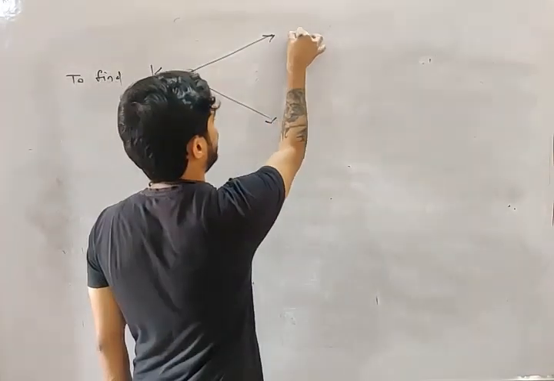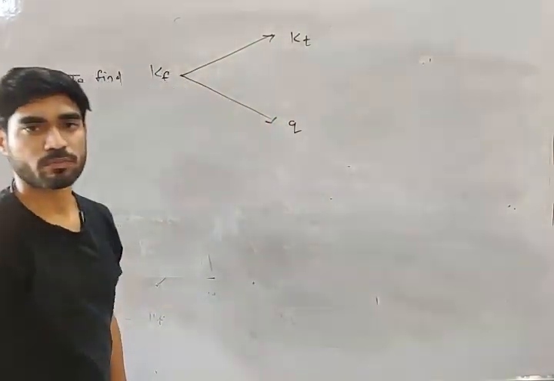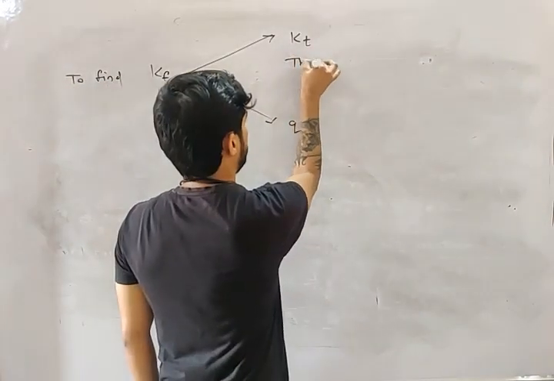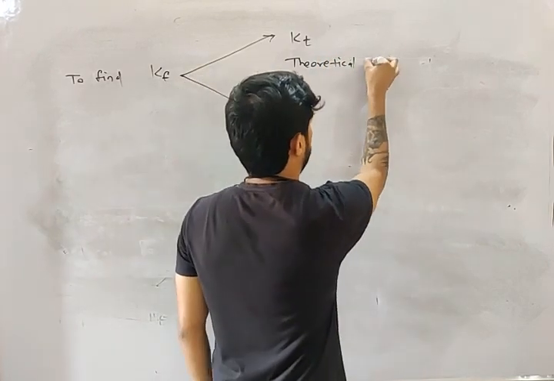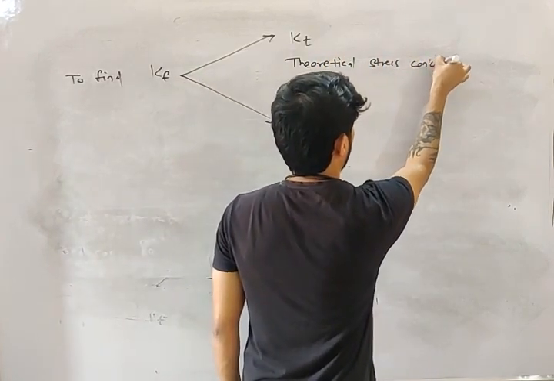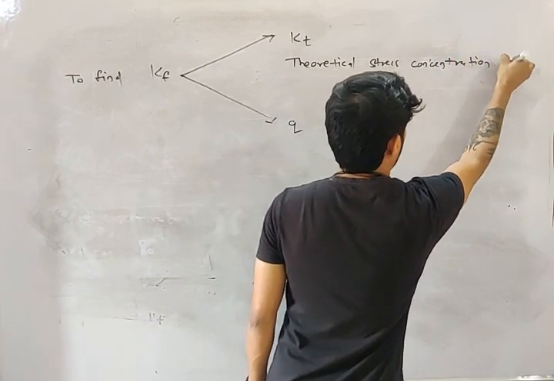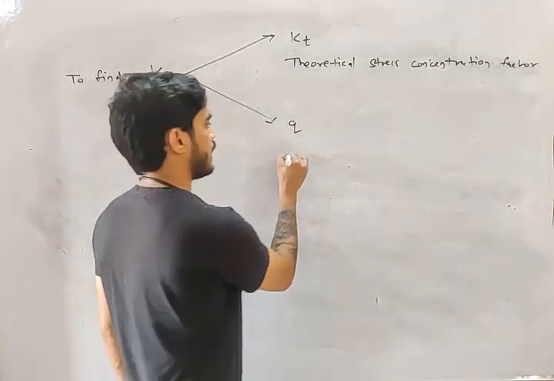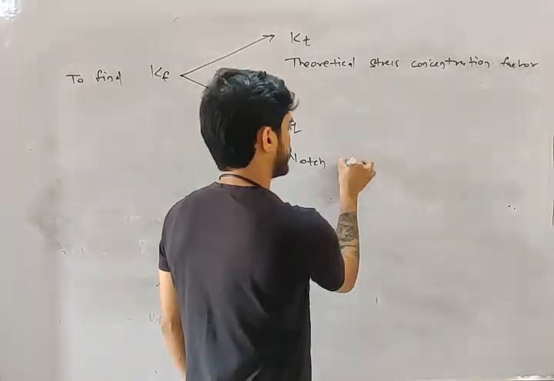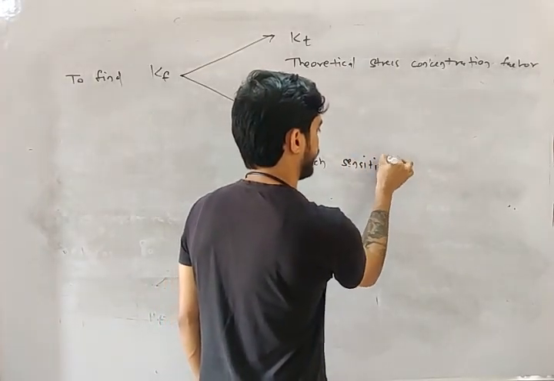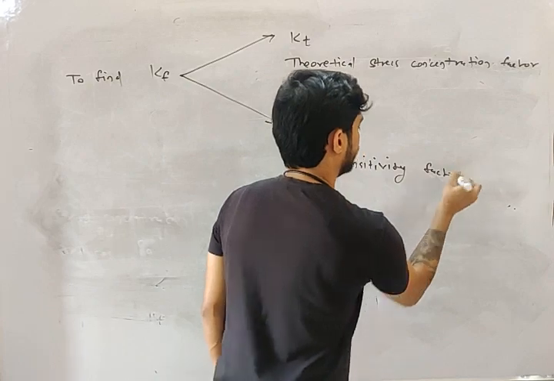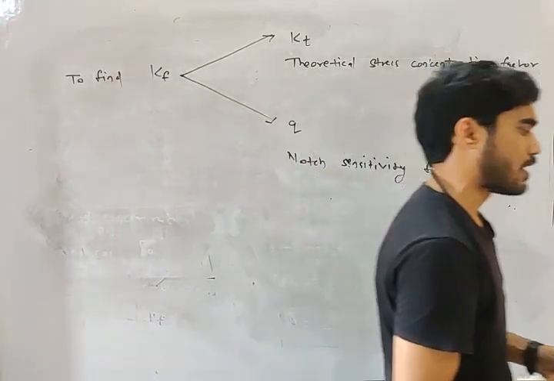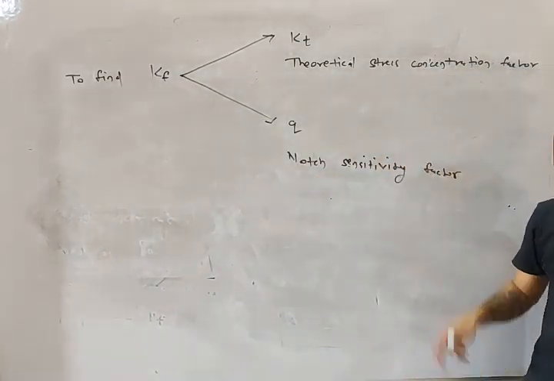We need Kt and we need Q. Let's understand what is Kt and what is Q. Kt is known as the theoretical stress concentration factor and Q is known as the notch sensitivity factor. So do you understand what is Kt and what is Q?